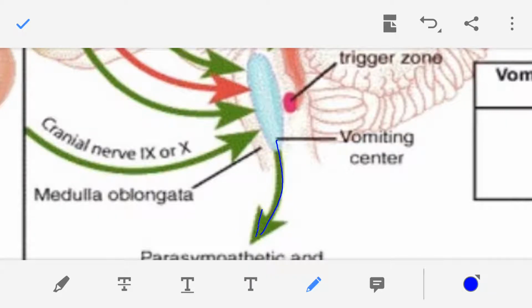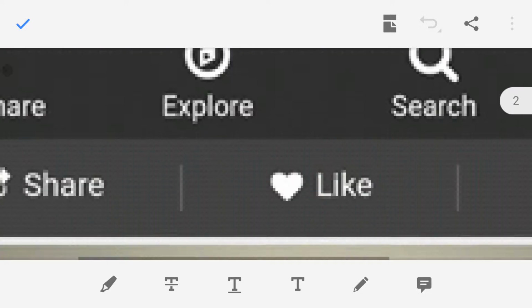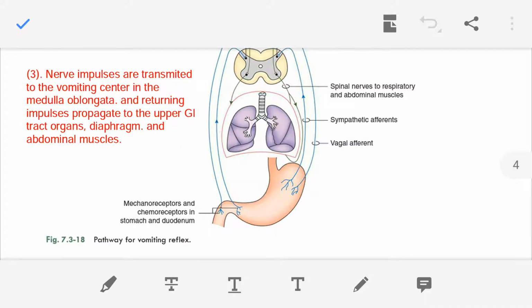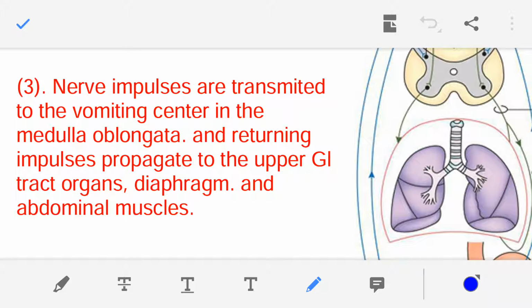Here with the green arrow, the nerves are coming out and propelling the nerve impulses. So the vomiting center is receiving information from various parts of the body, analyzing it, and it is located in the medulla oblongata.